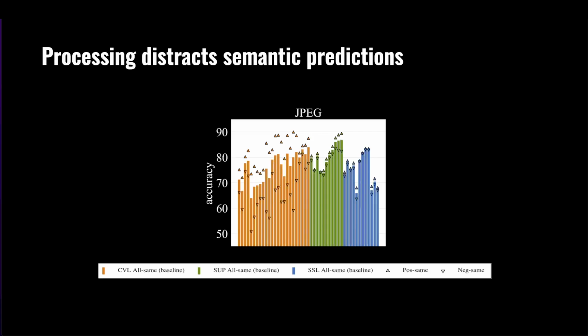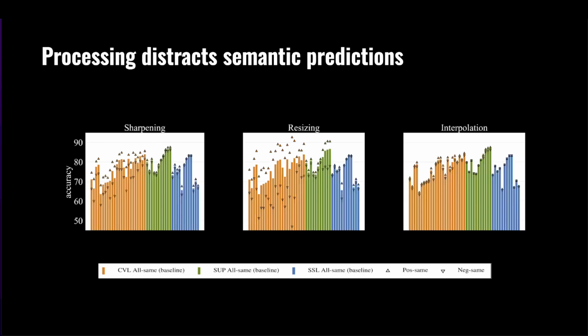On the other hand, they show a worse performance when there is anti-correlation between the semantic and processing labels. However, the self-supervised models mostly show a consistent performance in all three setups. This shows that the semantic recognition abilities of the models that encode metadata are affected by this metadata information. We observe the same behavior for other processing parameters as well.